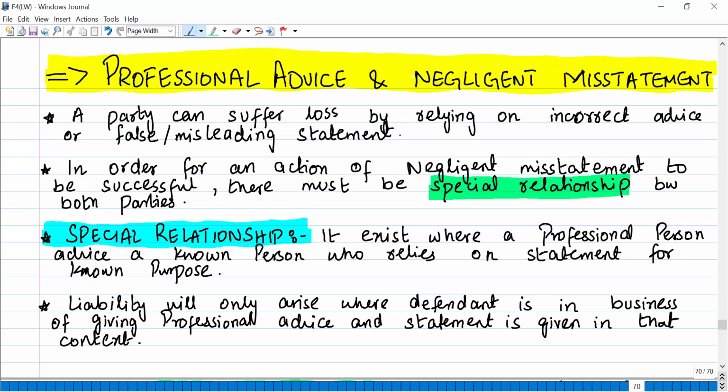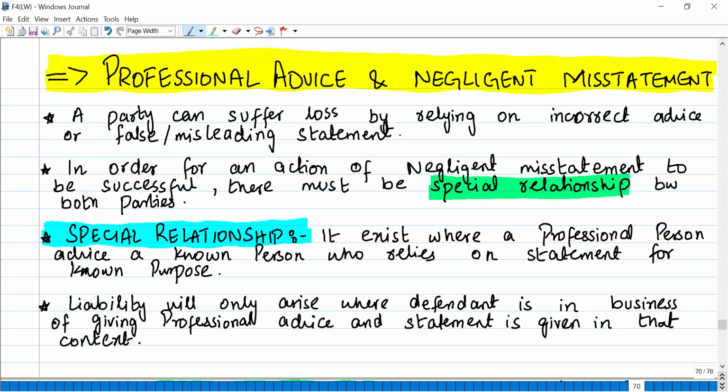Now, what does the special relationship mean? It exists where a professional person advises a known person who relies on the statement for a known purpose. Special relationship means that one party, as a professional, gives advice to the other party knowing that the other party will rely on the statement for this specific purpose. Then we will say that there was a special relationship. And in this context, if the special relationship arises and the other party suffers losses, then you can put up a claim for negligent misstatement. Okay, so a special relationship needs to exist between the two parties.